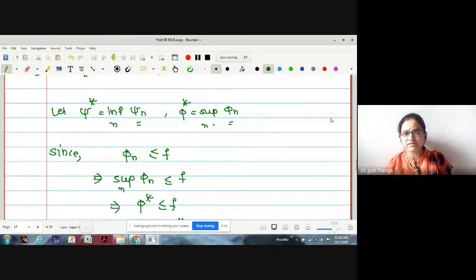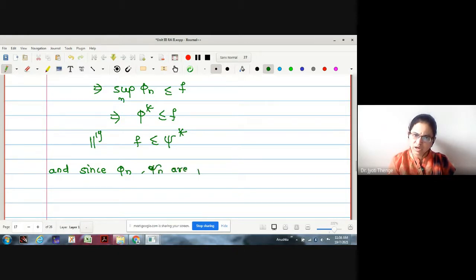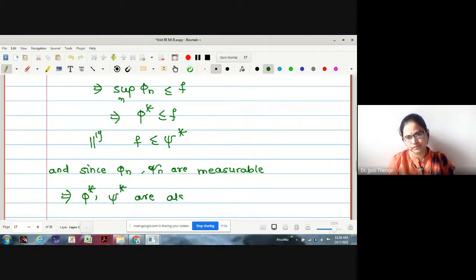Now, what about psi n and phi n? Those two are measurable functions, because these are the suprema and infima of measurable functions. Since phi n and psi n are measurable, it implies phi star and psi star are also measurable. Correct?